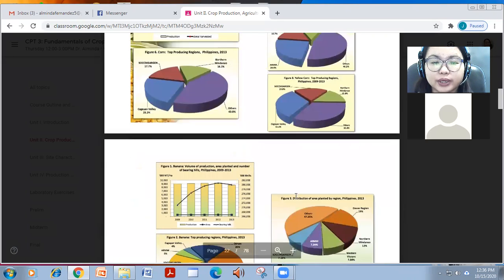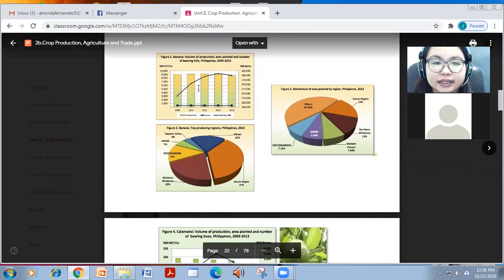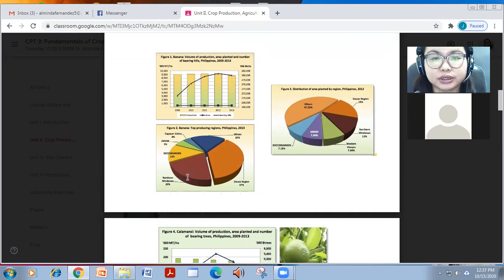So for banana, you can see that it has its peak on 2012 and it's about to decrease on 2013 in terms of amount of harvest and also production. So the Northern Mindanao is the highest producer, no?